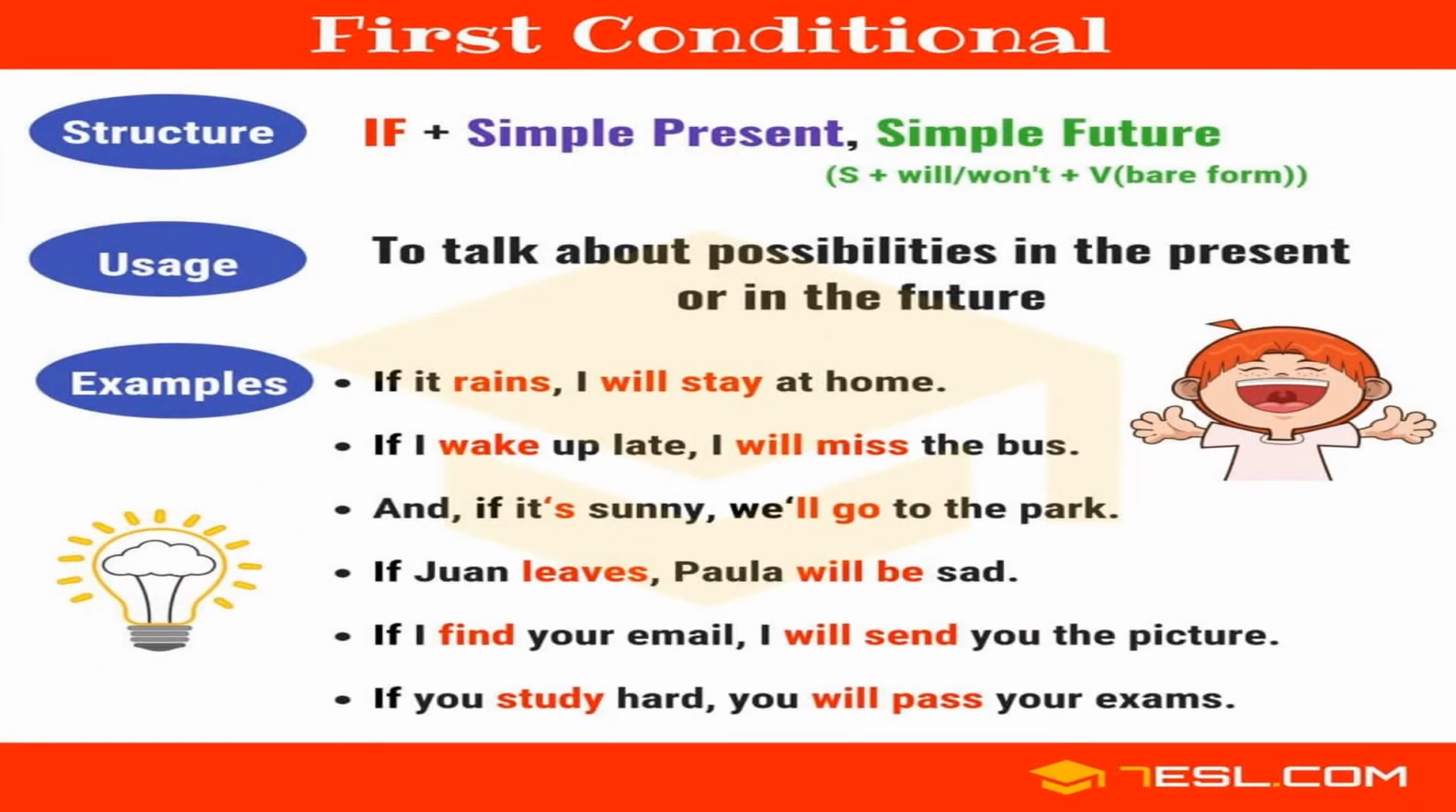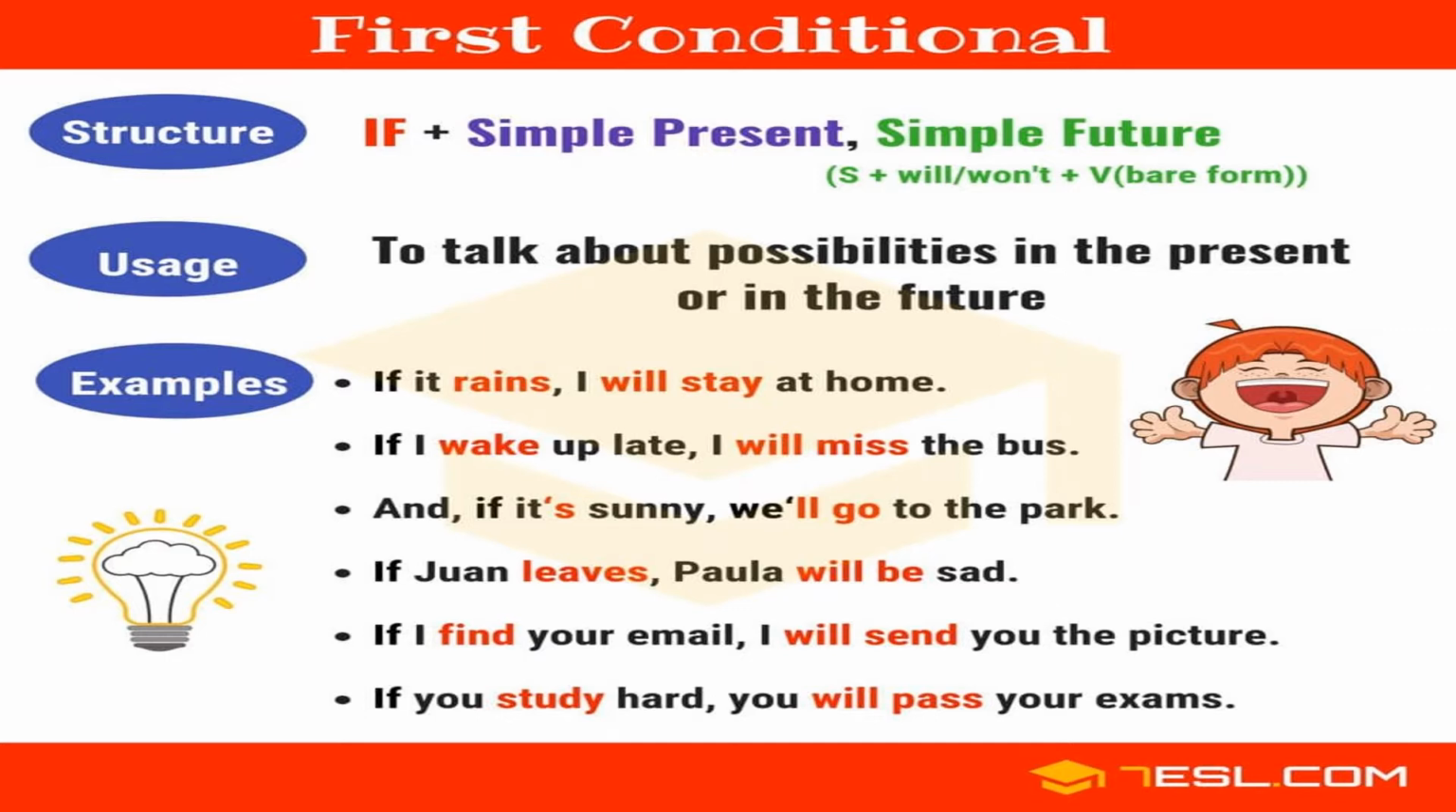Now the first conditional sentences. The first conditional sentences are used to express situations in which the outcome is likely, or you can say not guaranteed, to happen in the future. Now look at the examples below.